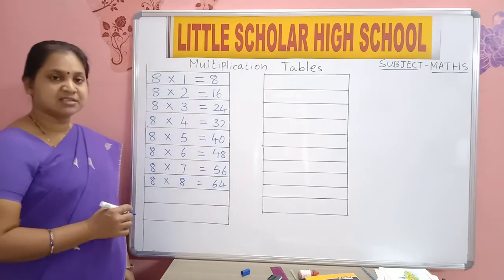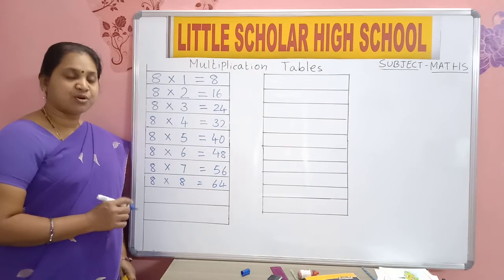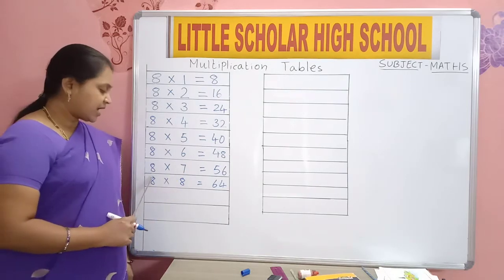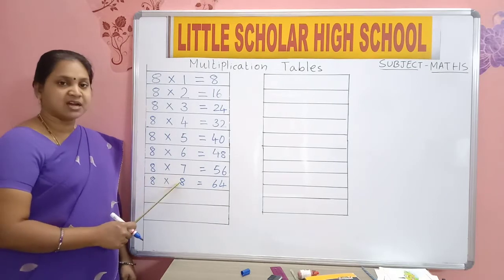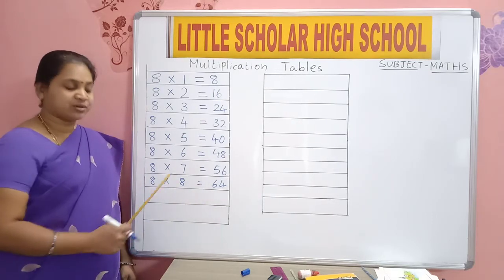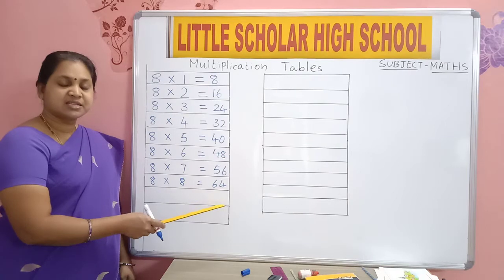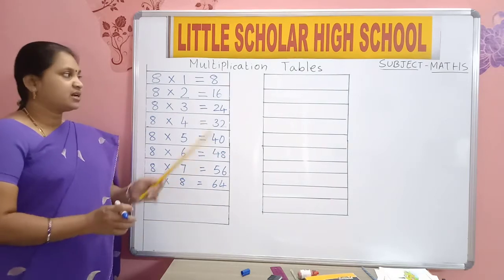64. 8 8s are 64. Come on, say 5 times. 8 8s are 64. 8 8s are 64. 8 8s are 64. Read from the beginning.